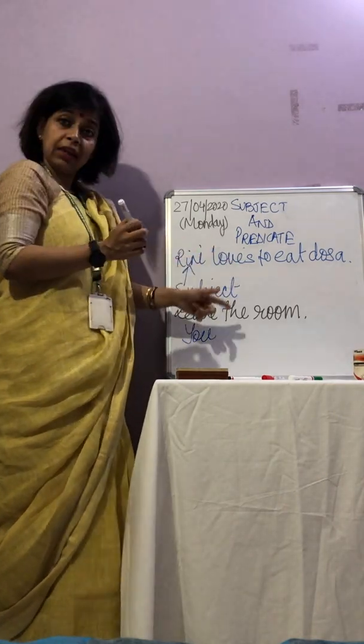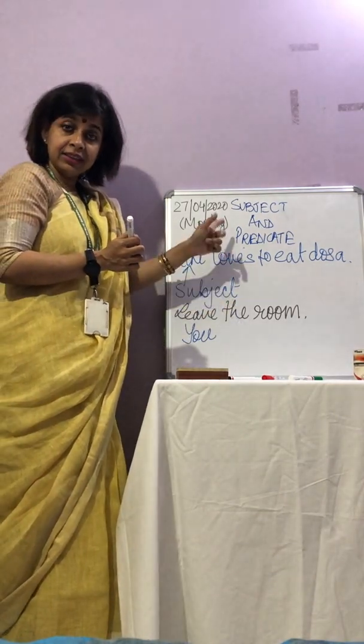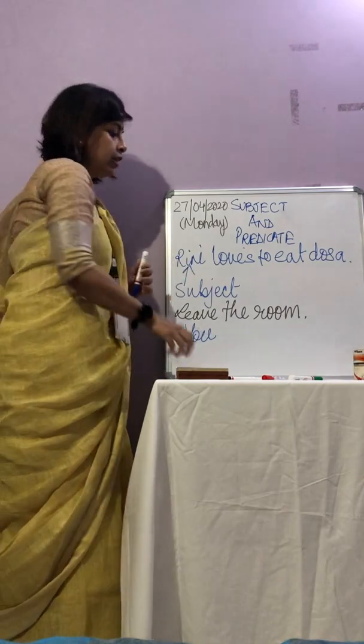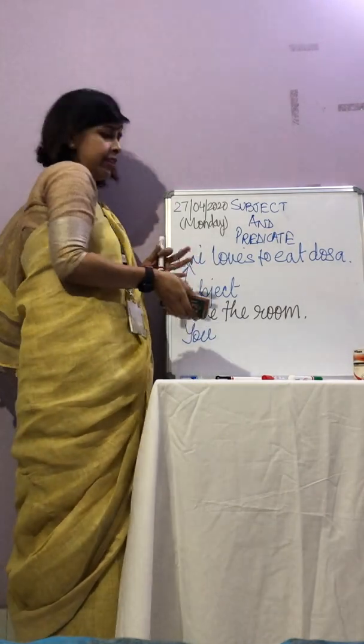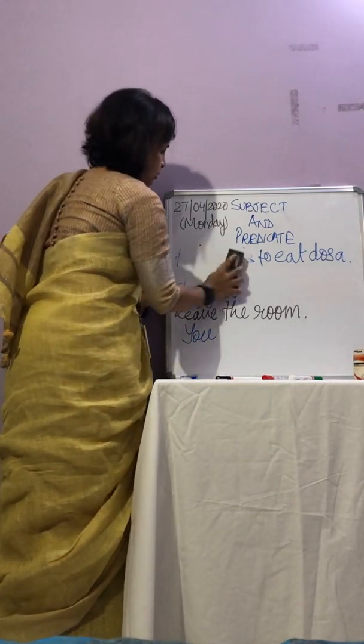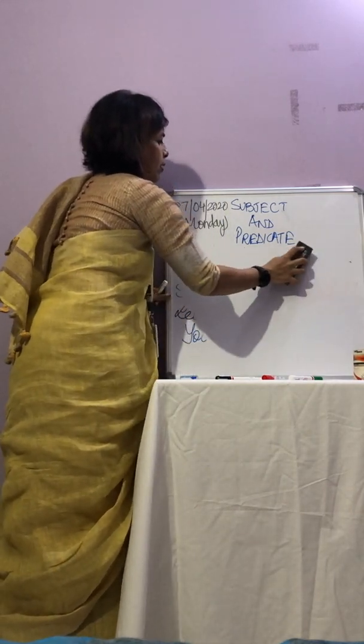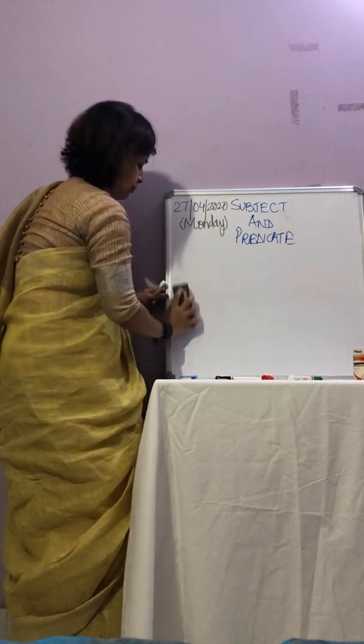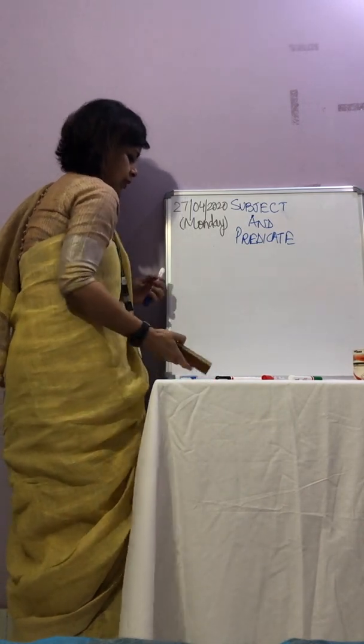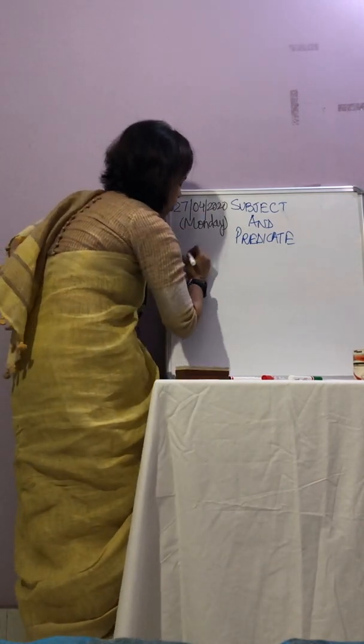So, we know the subject in two types of sentences. Let us compile together and know what a subject is.